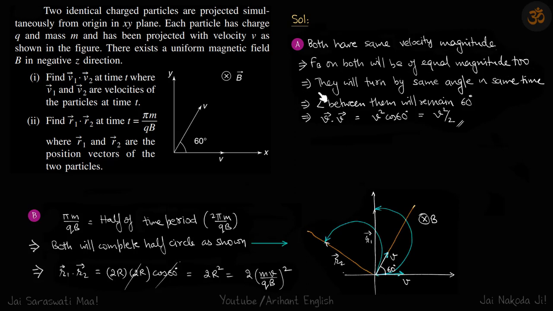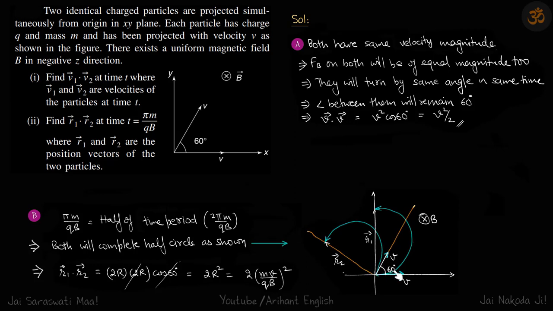which implies they will turn by the same angle in the same time. The force is the same, which turns them. Their masses, everything is the same. So they will turn by the same angle in the same amount of time, which means the angle between them will remain 60 degrees. So if one turns by 30 degrees, the other will also turn by 30 degrees, like here you can see. So the difference between them will still remain 60 degrees.